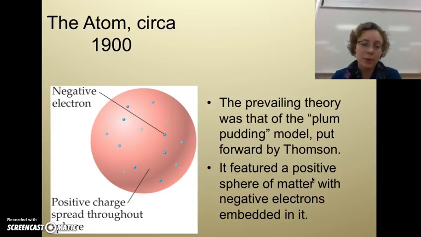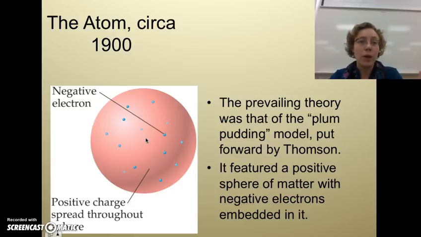Okay, let me talk about this first. Thomson's current model is circa 1900, so circa means around, a rough estimate. Around 1900, we've got Thomson's plum pudding model, which is a whole bunch of positives surrounded by negative charges, or negative electrons, that are spread randomly throughout.